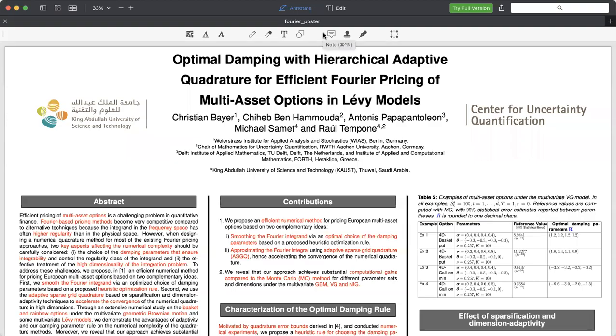Hello everyone. Today I'm going to present our project entitled Optimal Damping with Hierarchical Adaptive Quadrature for Efficient Fourier Pricing of Multi-Asset Options in Lévy Models, which was done in collaboration with Dr. Christian Bayer, Dr. Chiheb Ben Hammouda, Professor Antonis Papapantoleon, myself, Michael Samet, and Professor Raul Tempone.